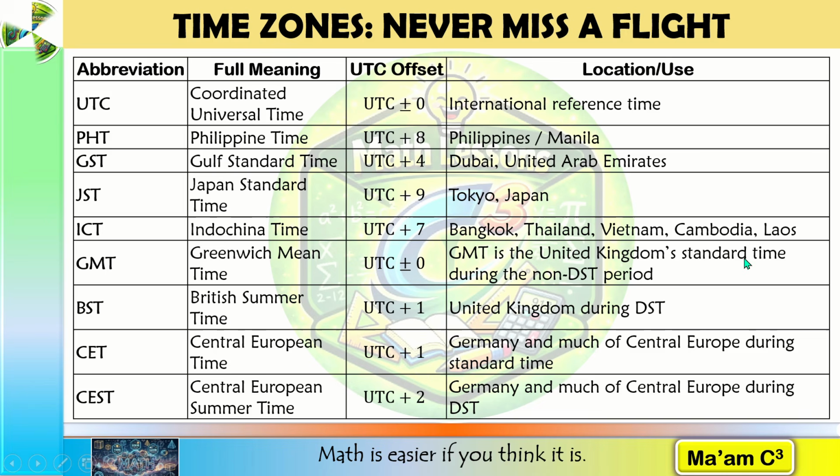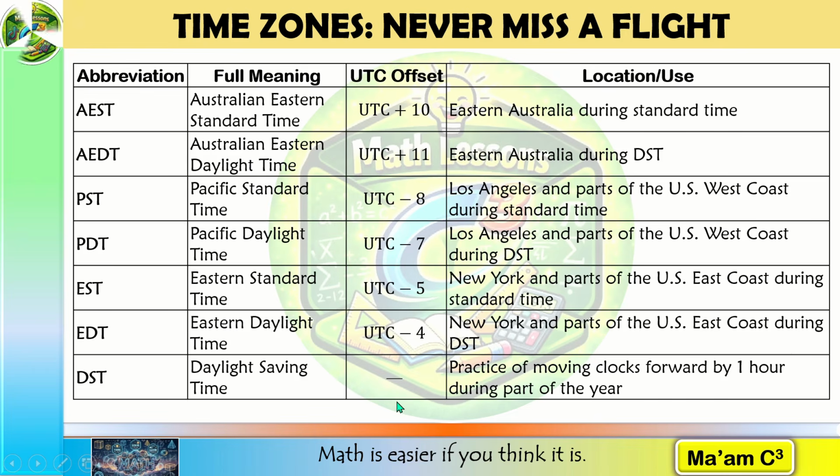GMT is the United Kingdom Standard Time during the non-daylight saving time period. That is why it is UTC plus or minus 0. During DST, the United Kingdom uses BST or British Summer Time, which is UTC plus 1. Germany and much of Central Europe during Standard Time use Central European Time or CET, which is UTC plus 1. And during Daylight Saving Time, they use Central European Summer Time or CEST, which is UTC plus 2. Let us continue. Here are additional time zones.